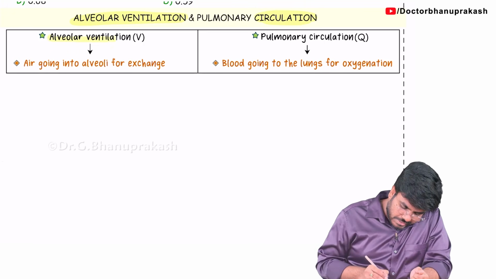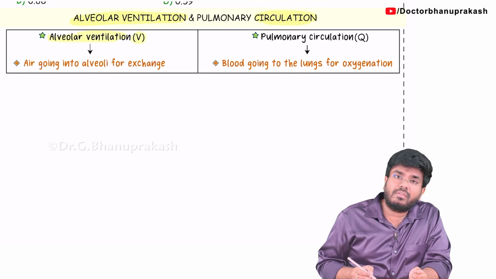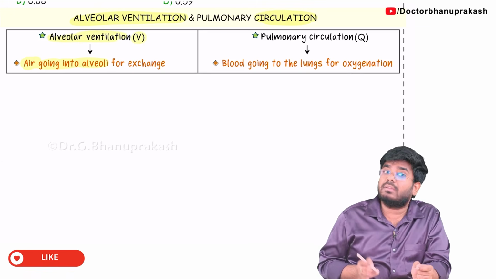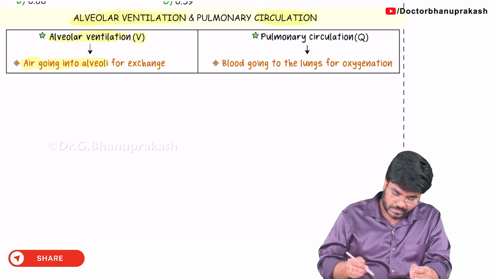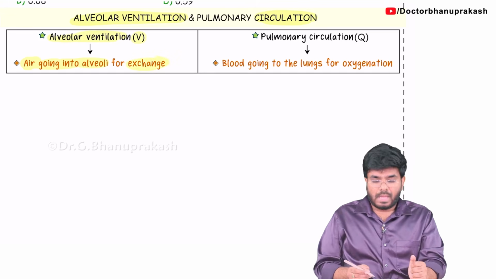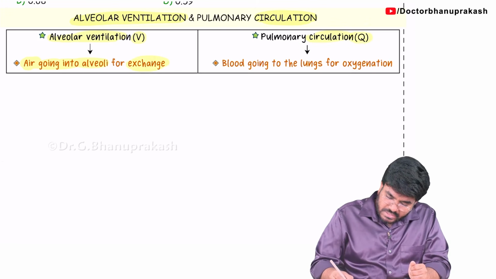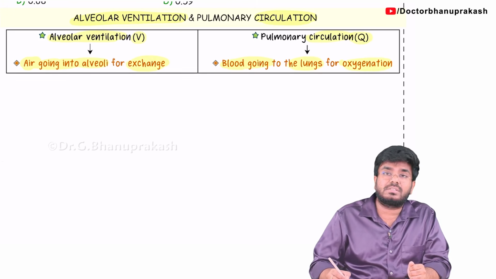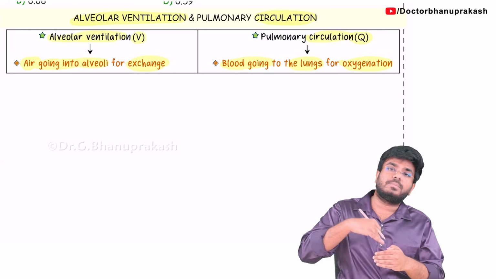Guys, alveolar ventilation is represented with the letter V. Alveolar ventilation means air going into the alveoli. Not just the lung, air going up to the alveoli for the purpose of gas exchange. And pulmonary circulation is represented with the letter Q. That is blood going to the lungs for oxygenation. How much air is going and how much blood is coming.